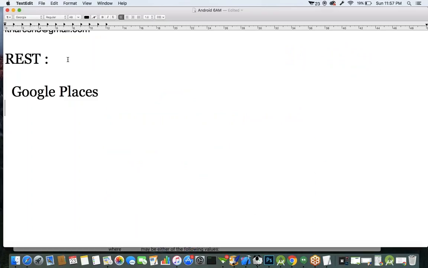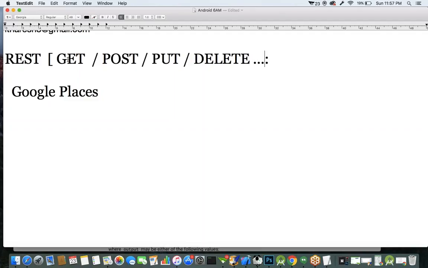Again, in a RESTful service, you have to understand there are different types of requests, like get, post, put, delete, options, trace. There are different options. 99% of the time, you'll get a requirement of working with these two types of request, either get request or post request.